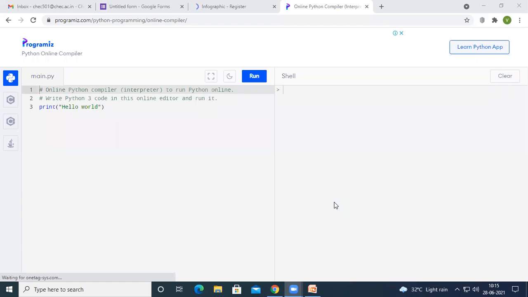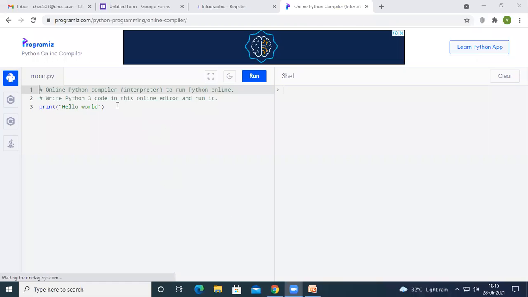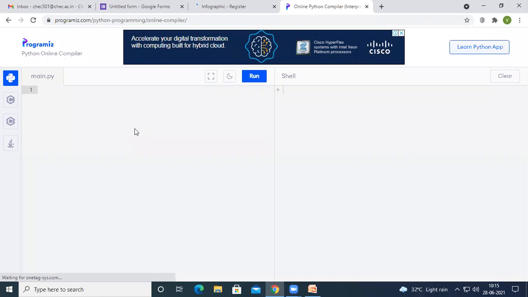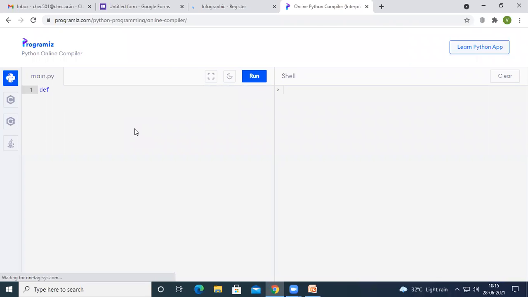Just remember what we have discussed so far in terms of functions. In order to define a function in Python, we use the keyword def. After this, we provide the name of the function, for example, cs, followed by parentheses.